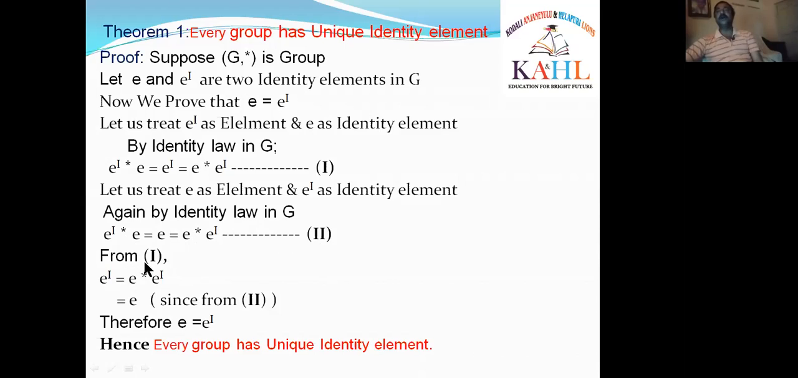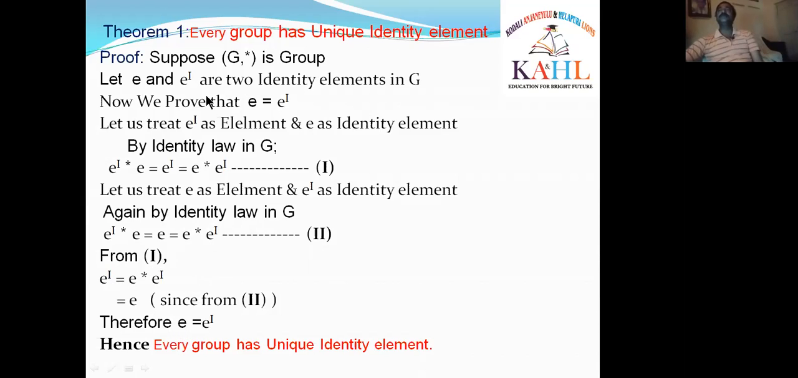Now we observe from 1, what is e'? From 1, e' = e * e'. Is it right? Now, what is the value of e * e'? From 2, e * e' = e. Therefore, e' = e. That means e = e'.